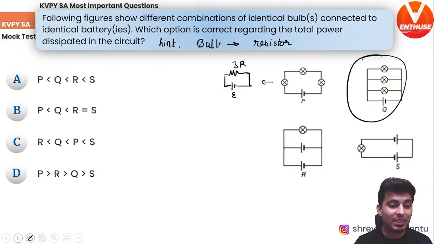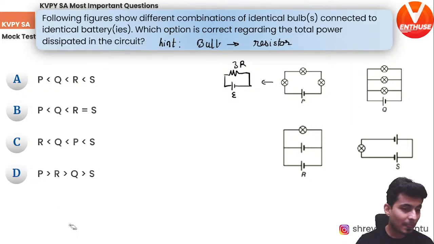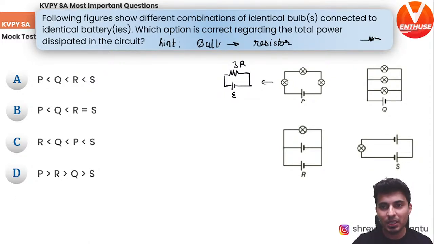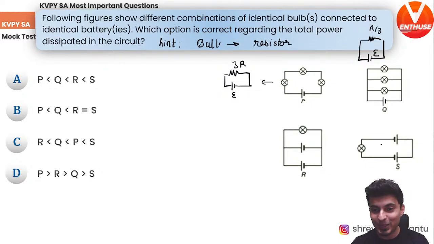Over here, in the second scenario, these 3 bulbs are in parallel or series? Think about it. They are in parallel. So what will the equivalent combination be? It will be R by 3. This is your cell. In the last combination over here, look at the batteries, they are opposing. So it's as good as there is no cell because they are opposing.